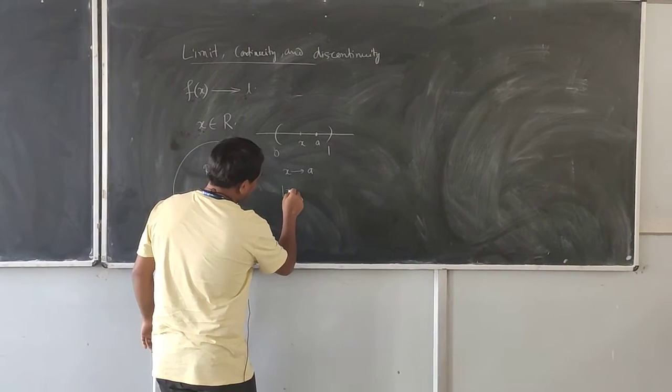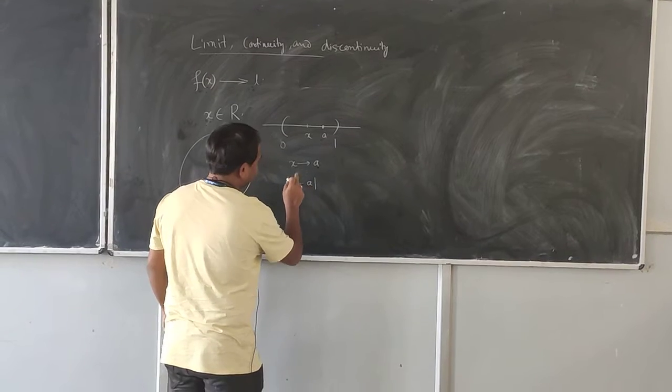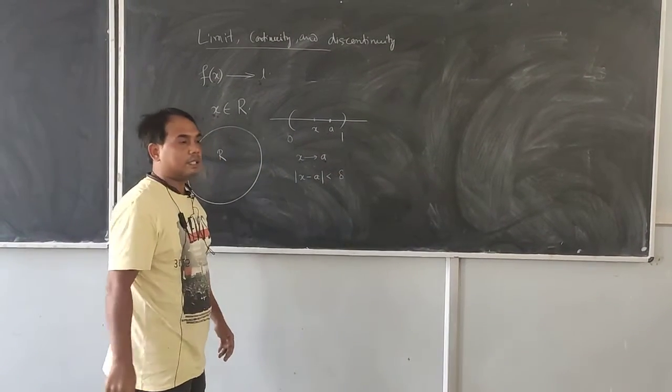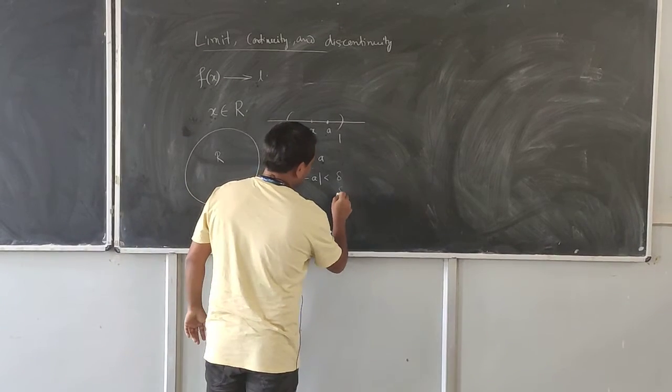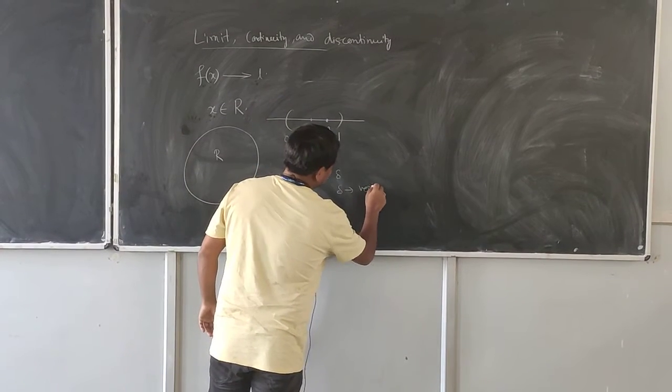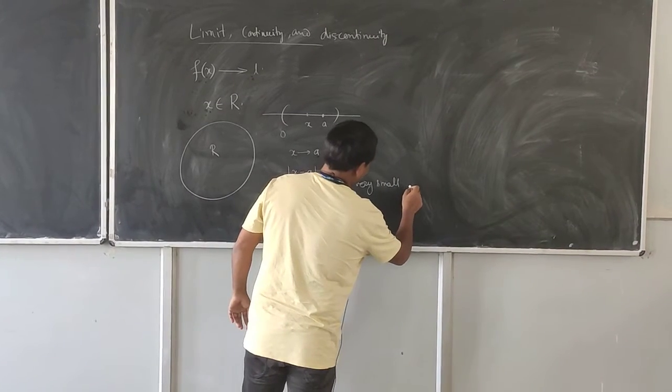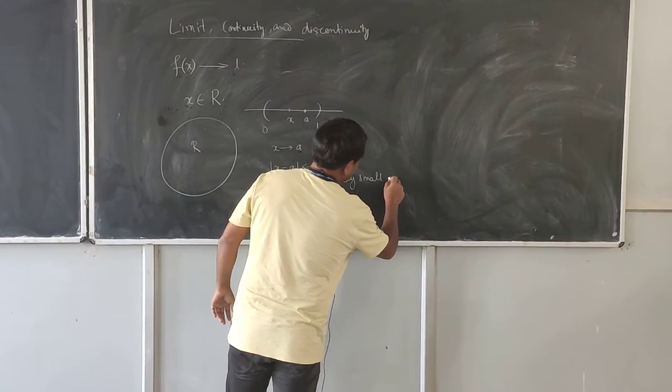When we take the difference between these two points, this value is less than delta. This delta is a very small quantity.